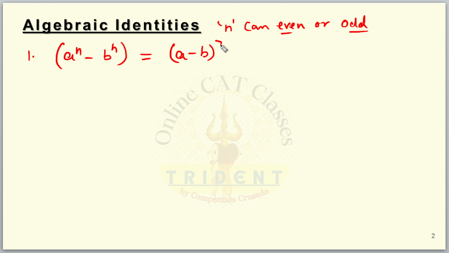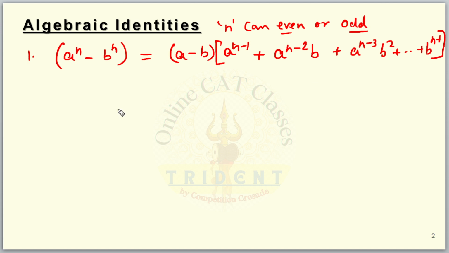But the factorization of this thing is going to be a raised to the power n minus 1, plus a raised to the power n minus 2 b, plus a raised to the power n minus 3 b square, and so on till b raised to the power n minus 1. That's it. This is an interesting concept that one needs to remember. This is important for your number system also. This is helpful in remainders.